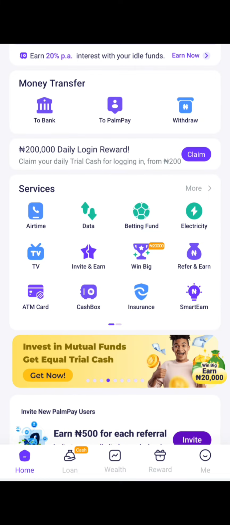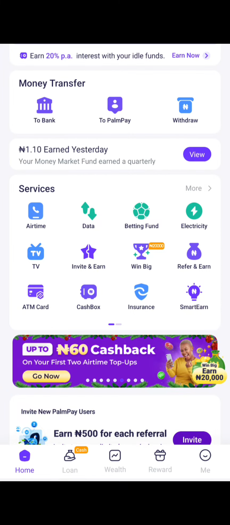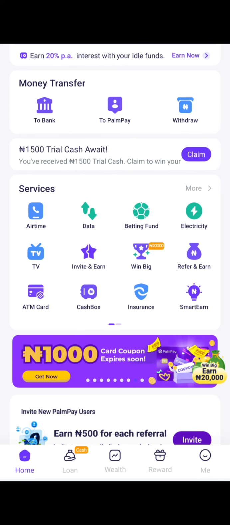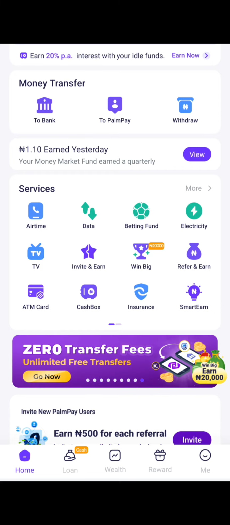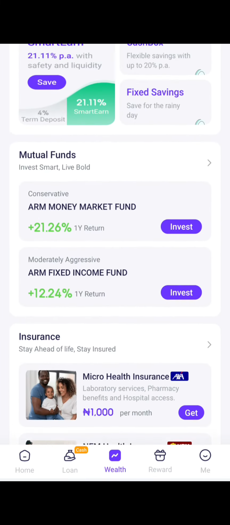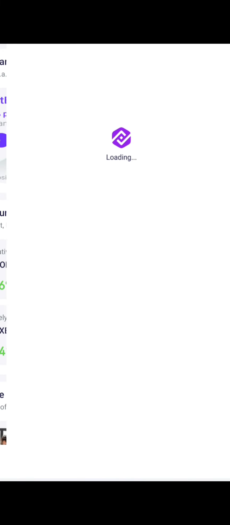In this video, I'm going to show you how to invest into mutual funds, and let me quickly explain what mutual funds mean to you. What you need is to download your PalmPay. If you have a PalmPay account, you can also do this on Cowrywise, but I'll be using PalmPay for the practical section. The first thing you need to do is click on Wet here on the dashboard. Once you click on Wet, scroll down and you'll see something like mutual funds. Just click on mutual funds like this.